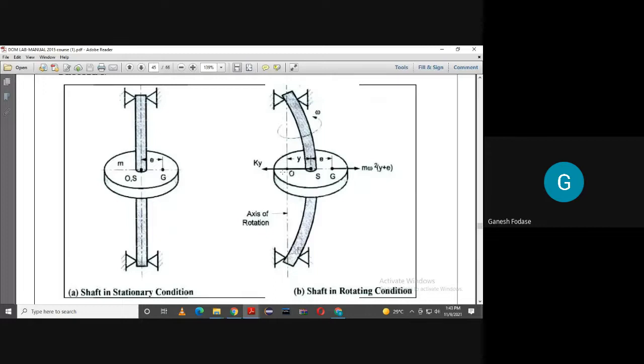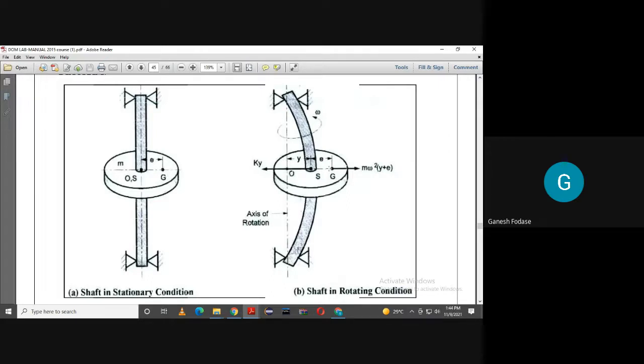In this case, when the shaft starts rotating, the distance r will be y plus e. Now, what is y? What is e? Whatever I'm trying to explain here is just for explaining the concept of critical speed. In order to explain that concept in detail, I'm explaining all these terms.